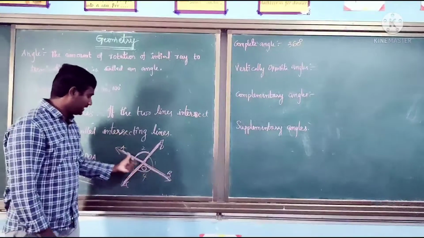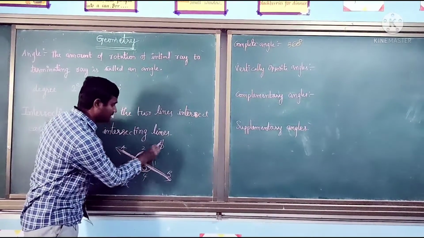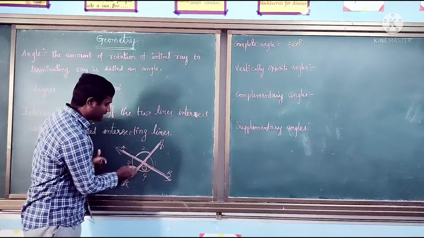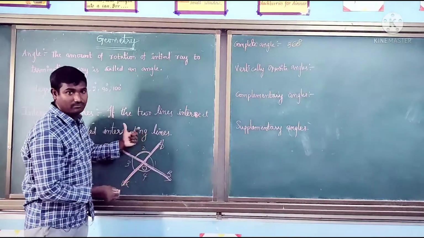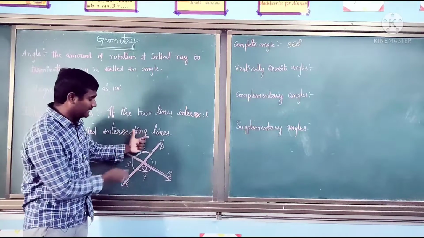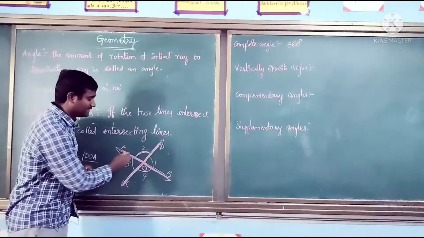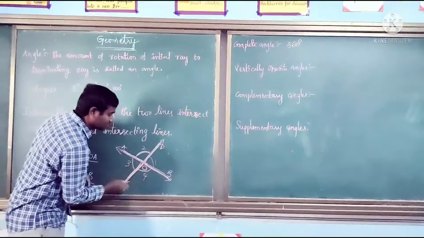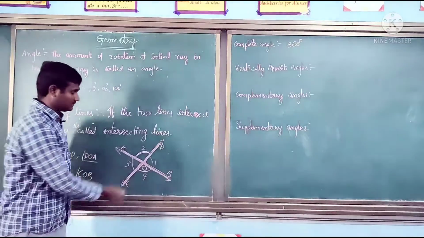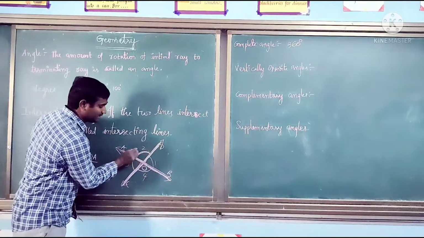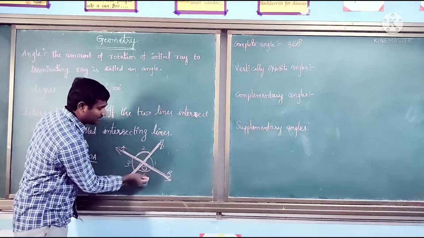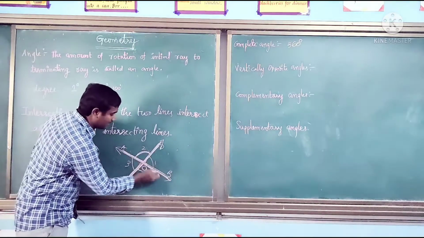We have angle AOB, AOD, and I am breaking here and flipping this angle exactly to the back side. Then on which angle will it fall? It falls exactly on angle BOC. If you flip this angle AOD, it falls exactly on BOC.